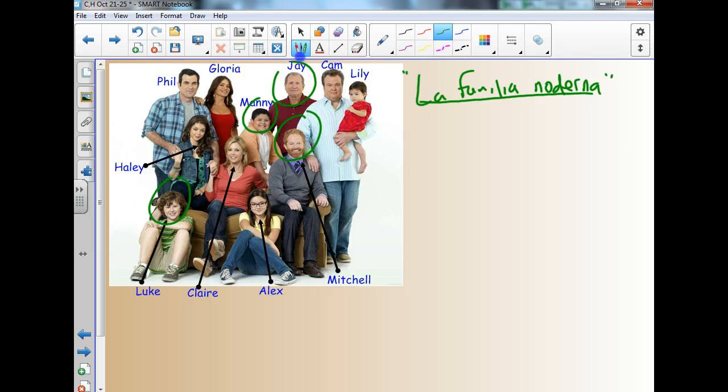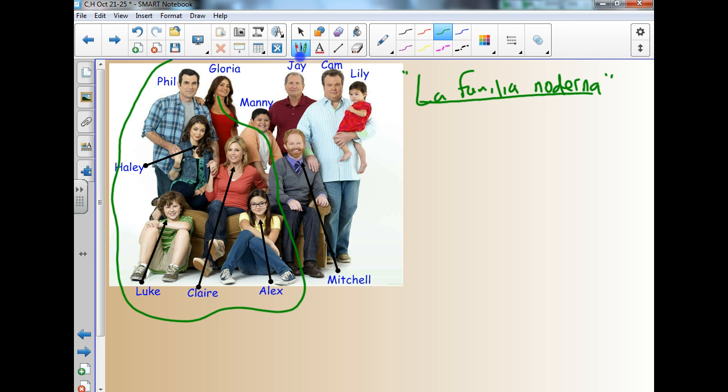But let's try to talk about, if we want to say who's older or who's younger in a certain family. So vamos a hablar de una parte, solo una parte de esta familia. Let's sort of specify one part of the family. And let's talk about la familia de Phil, la familia inmediata de Phil. Y en esta familia, Phil y Claire son los padres. Haley, Luke y Alex son los hijos. And let's be specific about the children. So, tenemos Haley. Luego tenemos Alex. Y luego tenemos Luke.